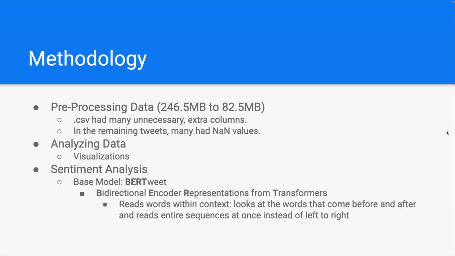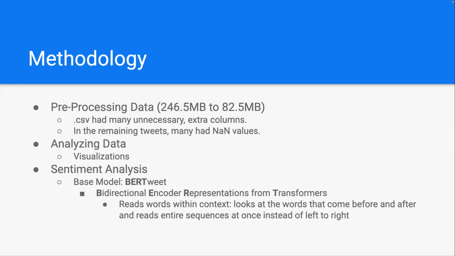So for our methodology, after our tweet scraping script ran for 7 days, we had a full data set of about 250 megabytes.